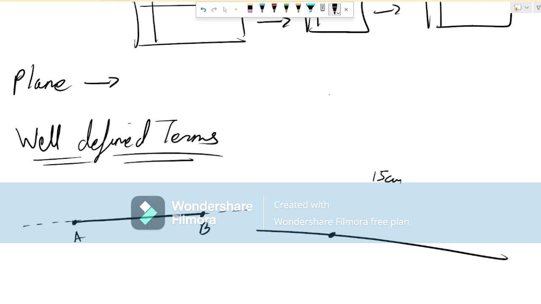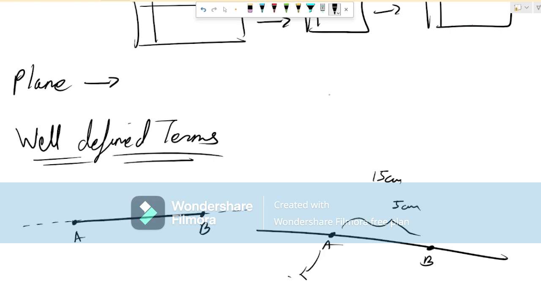But I took 2 points A and B over here, and this portion over here measures only 5 centimeter. So the portion which measures 5 centimeter is called a line segment. It can be written as AB or BA. No matter which way you go, it is the same. Now, remember the line segment always has 2 points. Never forget that. A segment is completely known if its endpoints are given.